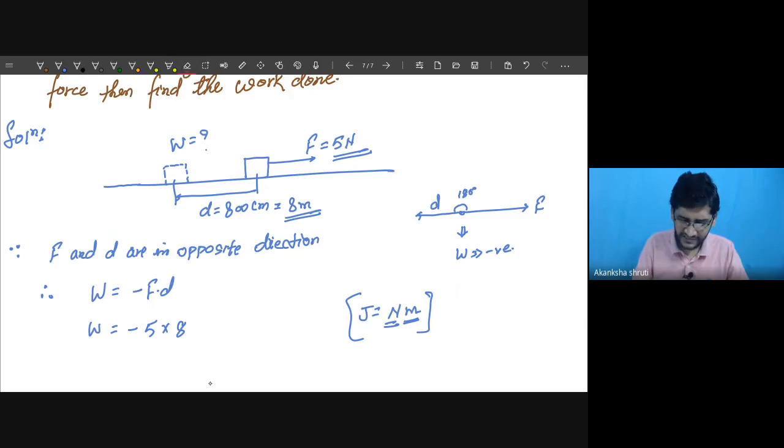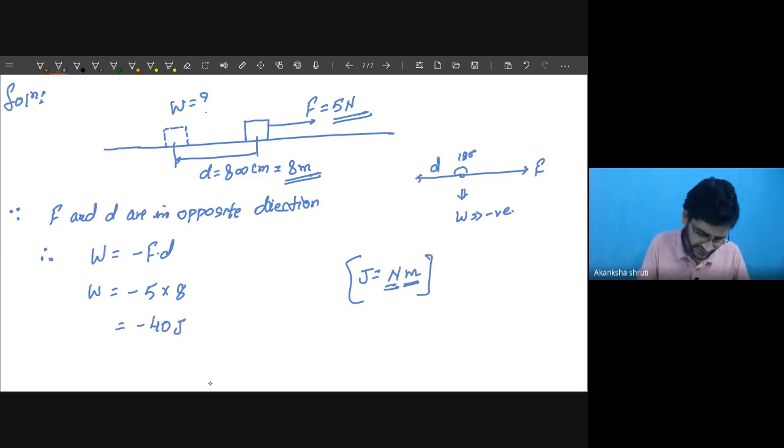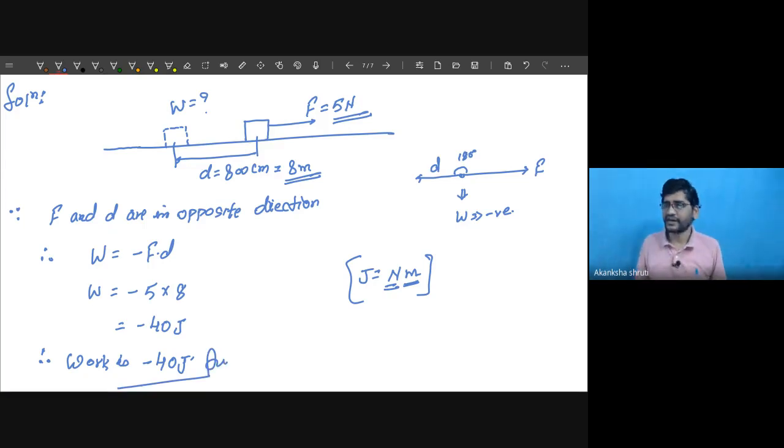Okay, students? So 5 into 8, it becomes minus of 40. And this time the unit that we have to put is joule. Therefore, work is minus 40 joule. This is the answer.